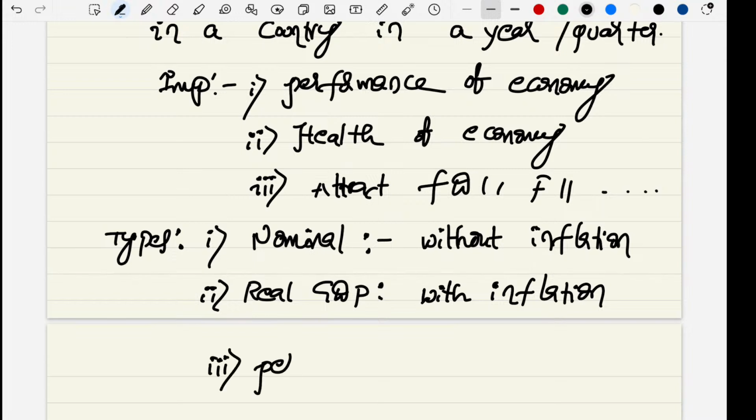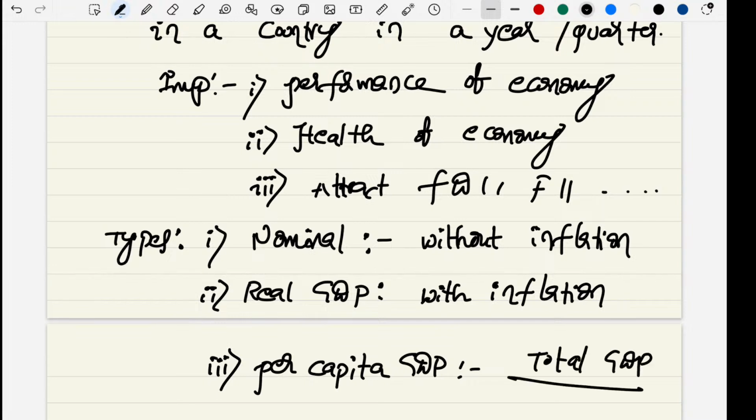The third one is per capita GDP. It is very simple: total GDP divided by total population. So these are the three GDPs we have.